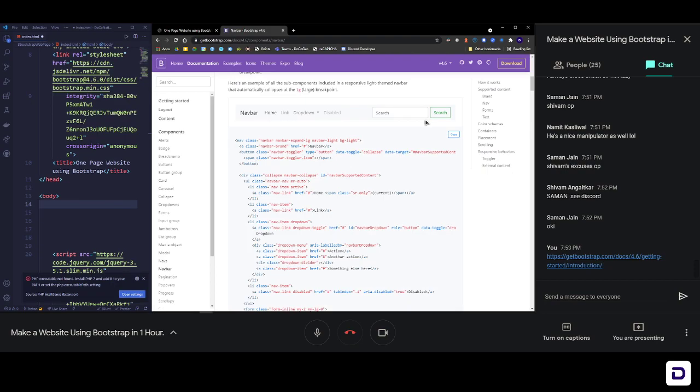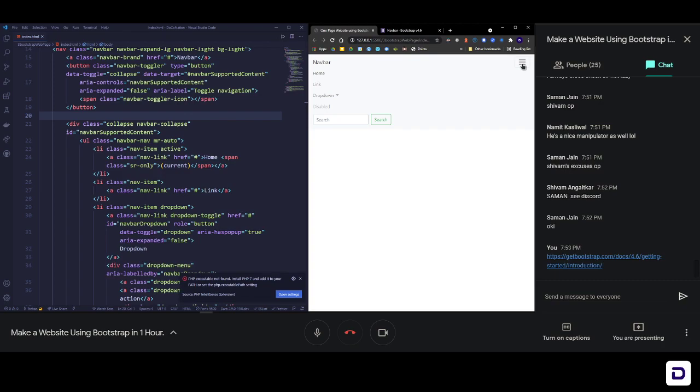We have this one. Let me go and search for a dark mode one, or let me just change it by myself. Let me just shorten this. So this is the code. I'm going to copy this, and then come here inside the body of the HTML, paste this and save it. Now when I go back to my page, let it refresh. Sorry, I have to open this again because I closed my VS Code. Now you can see that I have the navbar ready in my website.